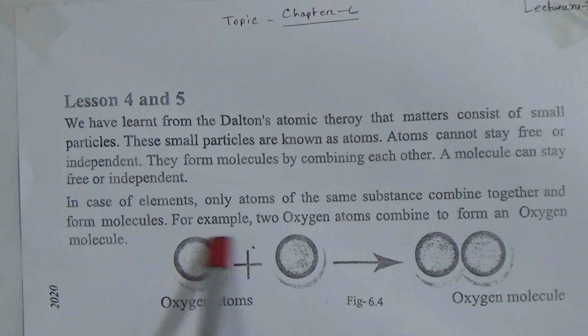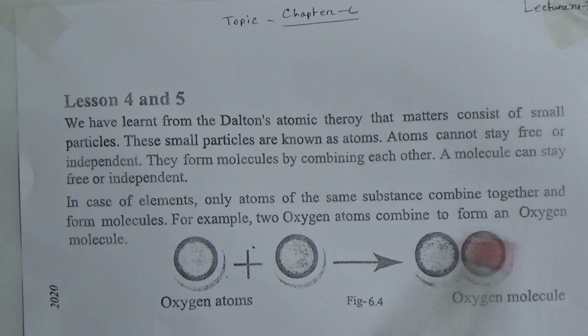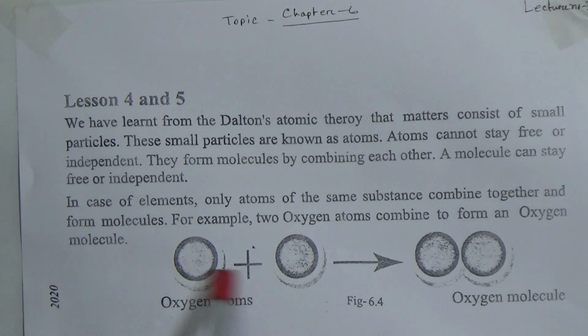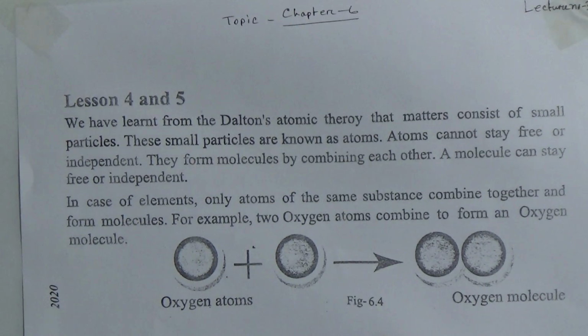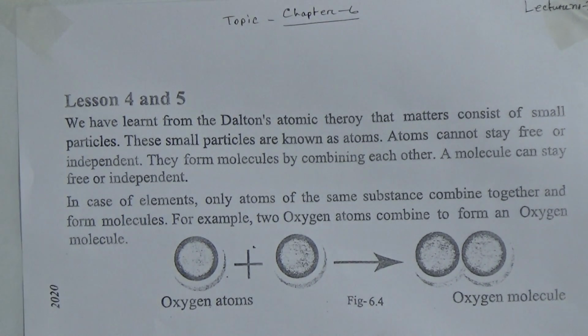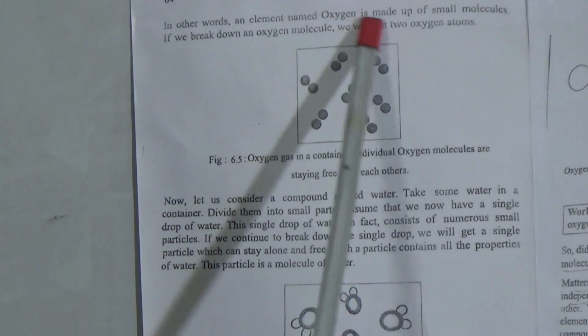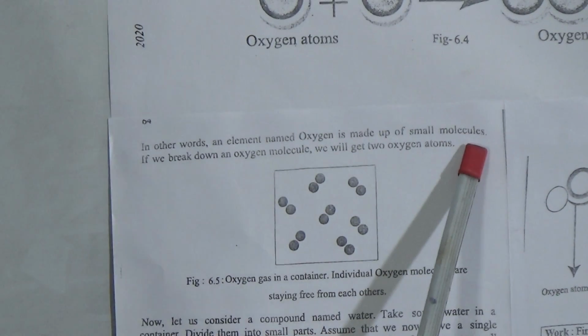For example, two oxygen atoms combine to form an oxygen molecule. Here is a figure. You can see these are two oxygen atoms, and together they make an oxygen molecule. In other words, an element named oxygen is made up of small molecules.